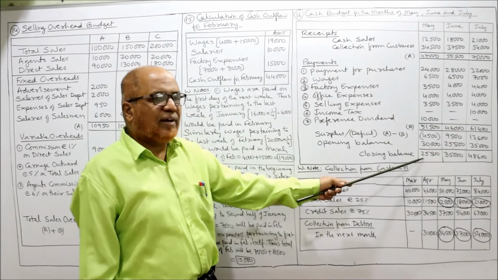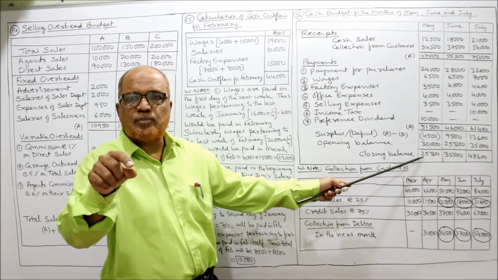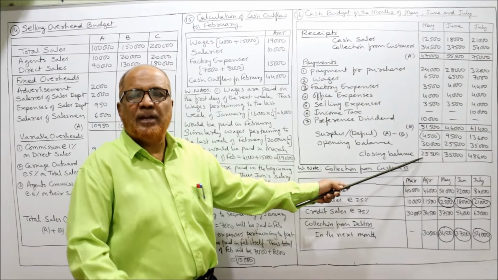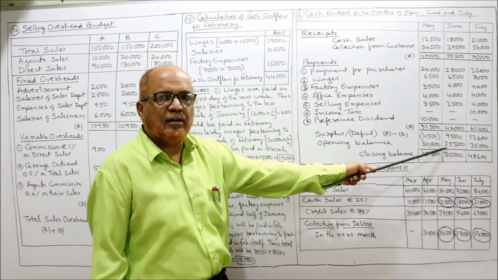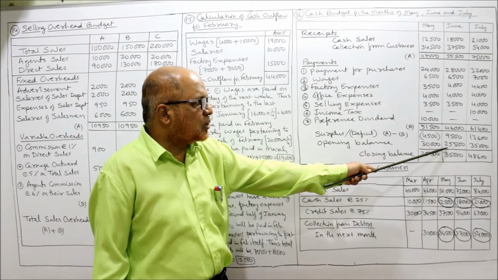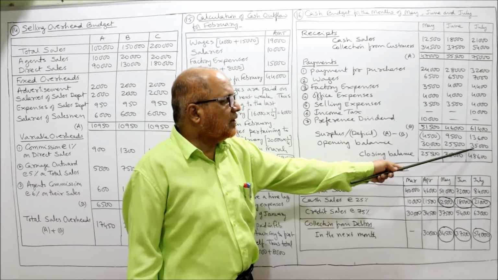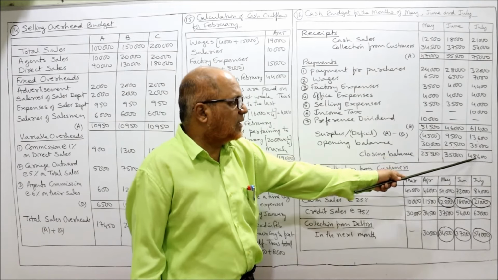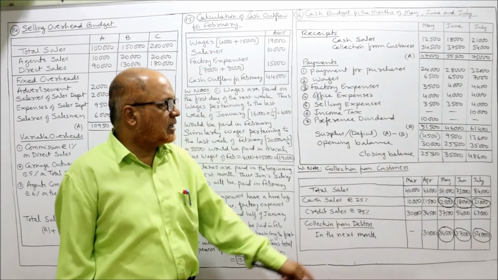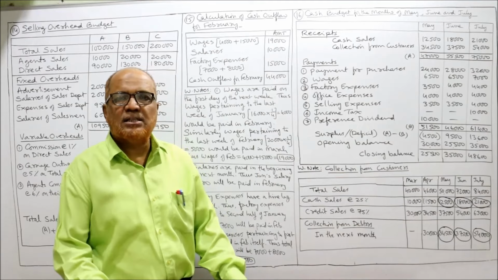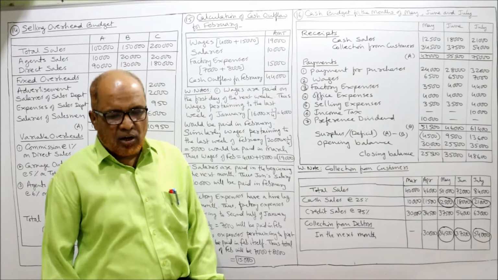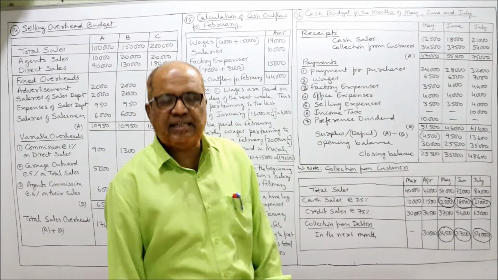So here 25,500 is the closing cash balance of May. It will become the opening cash balance of June. Now add up 9,500 plus 25,500, 35,000. Now 35,000 is the opening balance. 35,000 plus 13,600, 48,600. This is the closing balance. That's all. So this is the end of problem number 16.